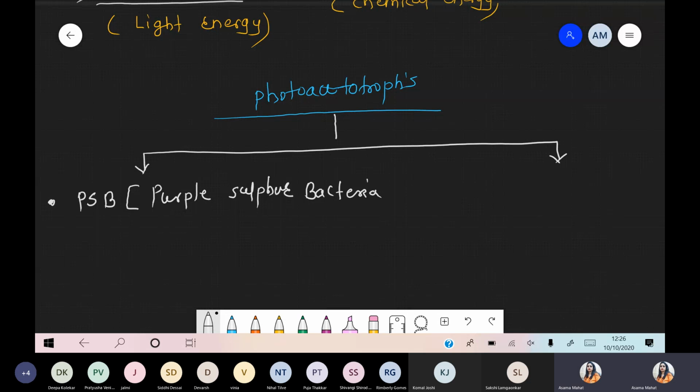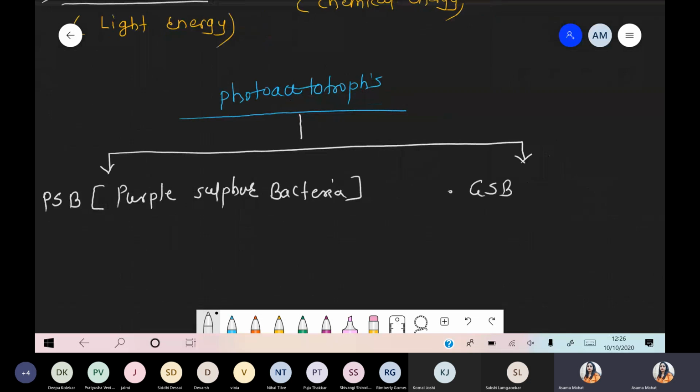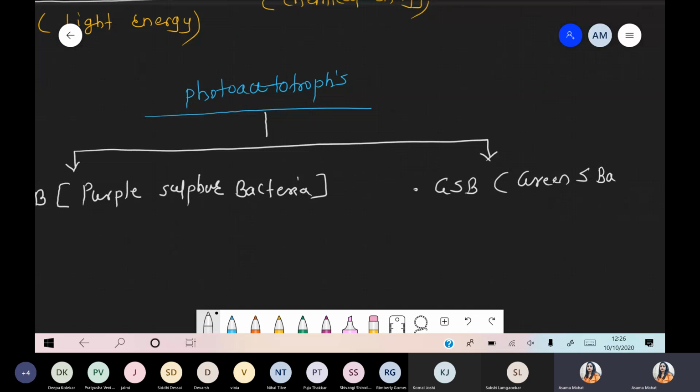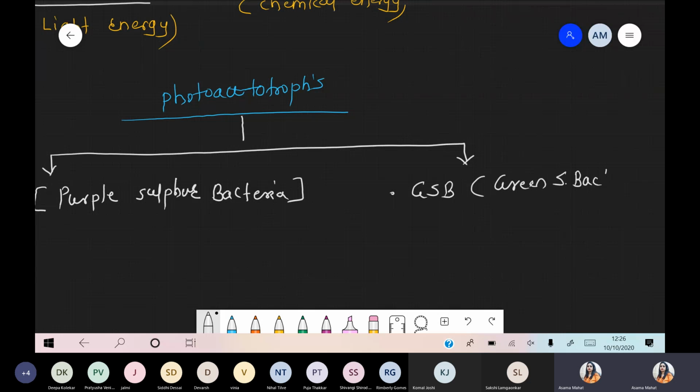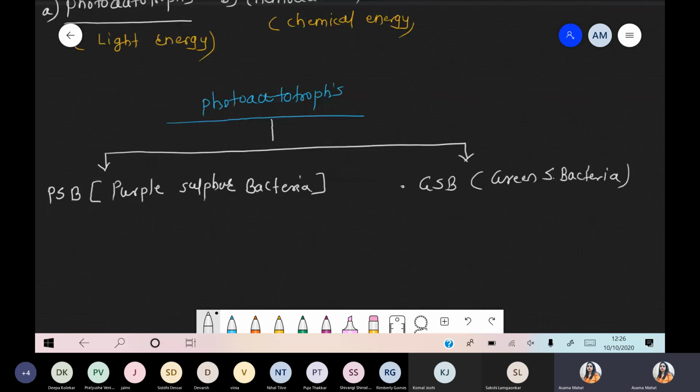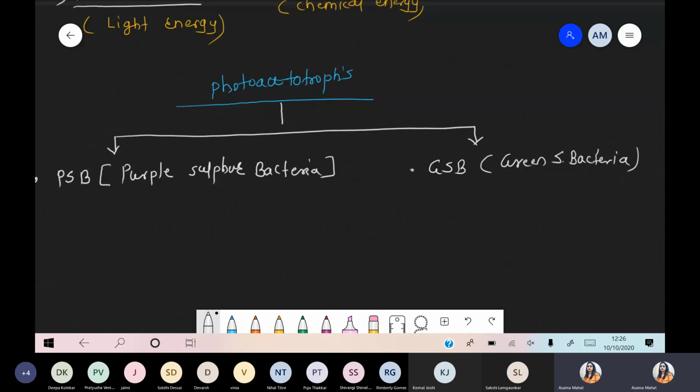Purple sulfur bacteria. And the other one is GSB, mostly called green sulfur bacteria. So, purple sulfur bacteria and green sulfur bacteria. These are the two basic categories of bacteria which come under the photoautotrophs, where the energy source is light.